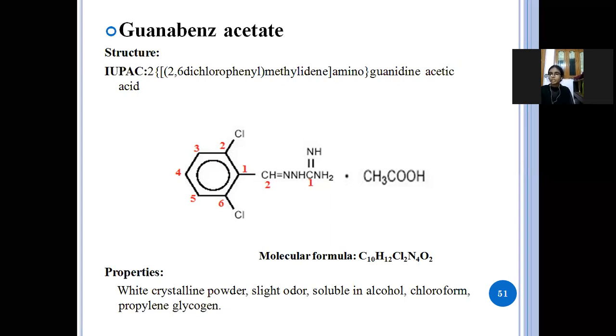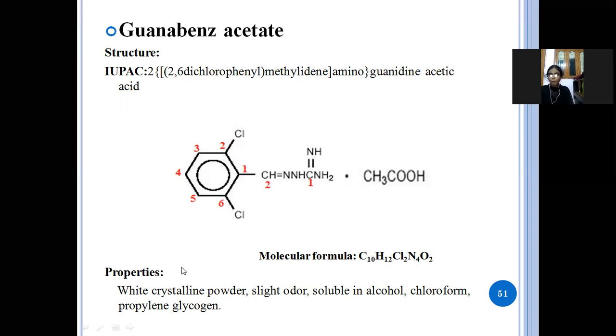So it is 2,6-dichlorophenyl, and here it is the methylidene group with double bond, and this is the amine. This amine is attached to the guanidine, and this is the acetic acid. See here, 2,6-dichlorophenyl methylidene amino guanidine acetic acid.